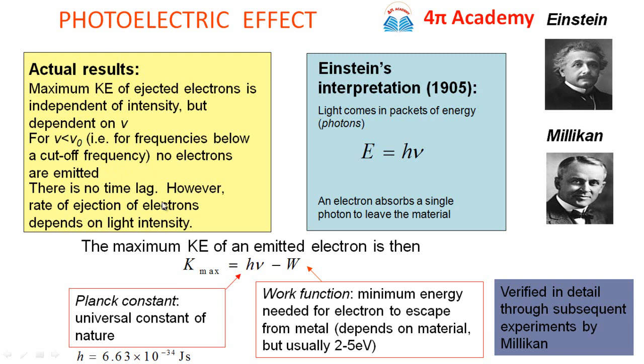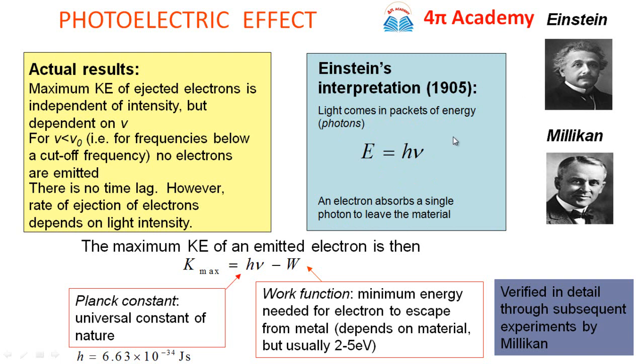These are the actual results which the classical theory of light, the wave theory of light, could not explain. Then the maximum kinetic energy of the emitted electron, according to Einstein. Einstein gave the interpretation in 1905 that light comes in packets of energy called photons, having energy E equal to h nu, where h is Planck's constant and nu is the frequency of the photon. An electron absorbs a single photon to leave the material.